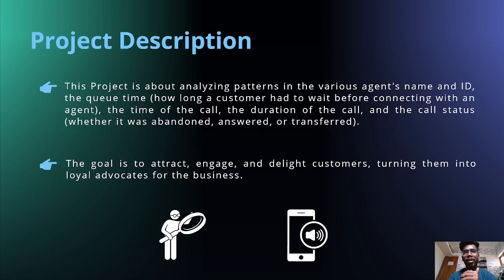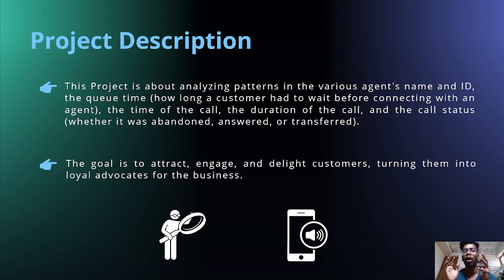The project description is: the project is about analyzing the patterns in agent names and IDs, the queue time, the time of the call, the duration of the call, and call status. The goal is to attract, engage, and delight customers, turning them into loyal advocates for the business. So we have to find a pattern and do some analysis.